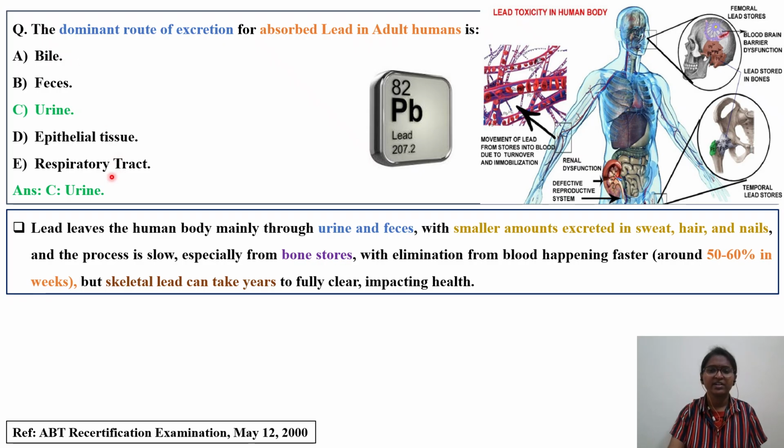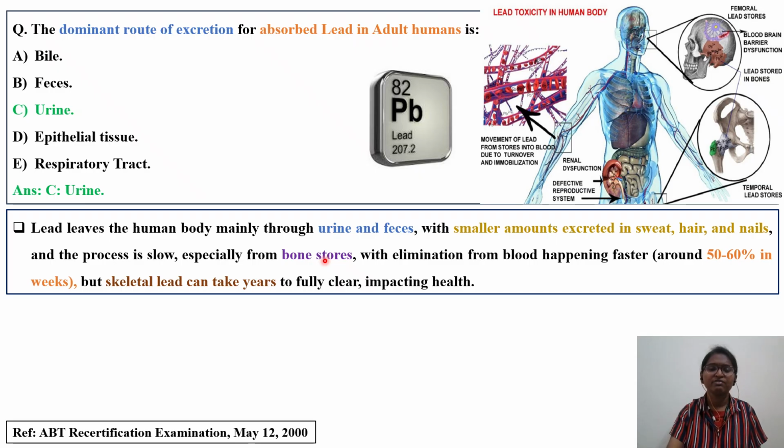But a small amount of lead can also be excreted through sweat, hair and nail. But this process is too slow. Some part of the lead you ingest will go and deposit in your bone.